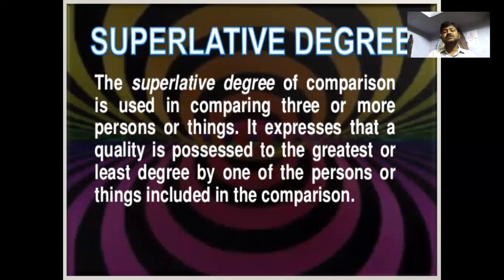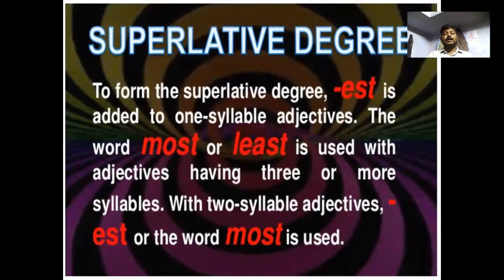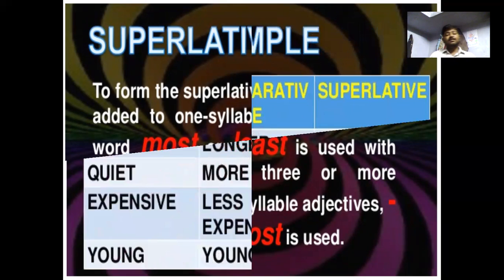The superlative degree of comparison is used when comparing three or more persons or things. It expresses that the quality is possessed to the greatest or the least degree by one of the persons or things included in the comparison. To form superlative degrees, est is added to one-syllable adjectives, and the words most and least are used for adjectives of three or more syllables. With two syllables we can use est or the word most.